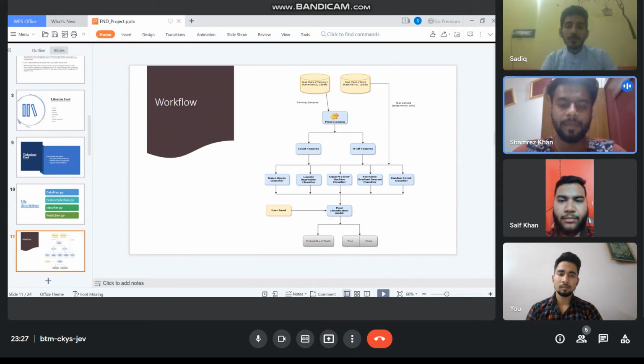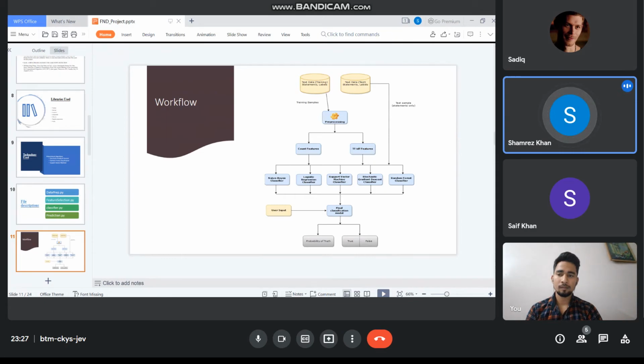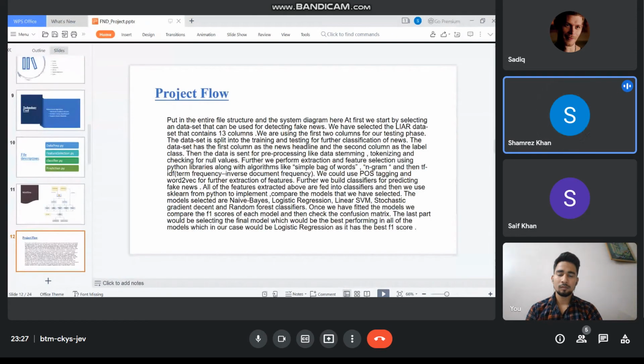The user gives input to the console, and on the basis of the classifier, our model predicts the result as true or false and also tells the probability of the output. This is the project workflow from the start to the end of the program.